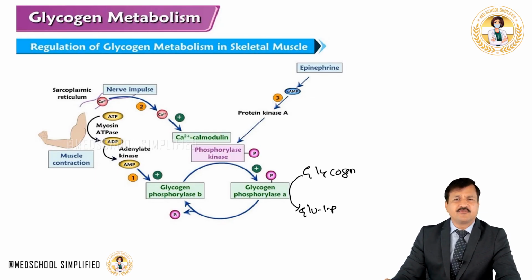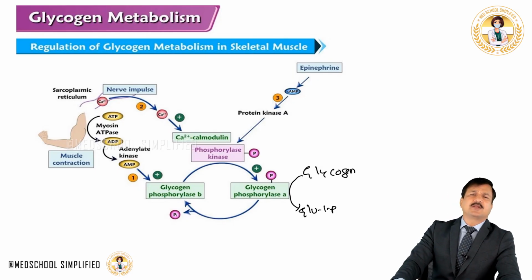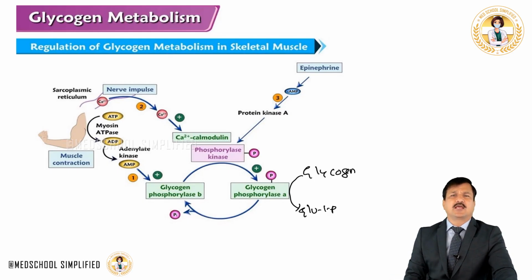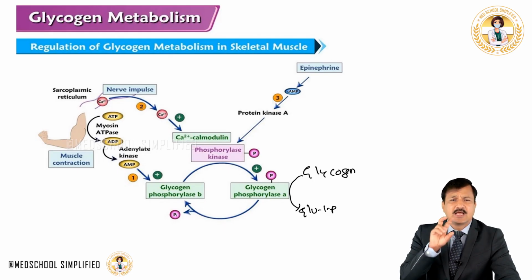Another way, whenever a nerve impulse comes in, like an action potential, calcium will be released from sarcoplasmic reticulum in response to the action potential, and the calcium levels in the cytoplasm increase, and it will bind with calmodulin. So the calcium calmodulin complex is going to activate glycogen phosphorylase kinase, and that further activates glycogen phosphorylase and increases glycogen degradation.